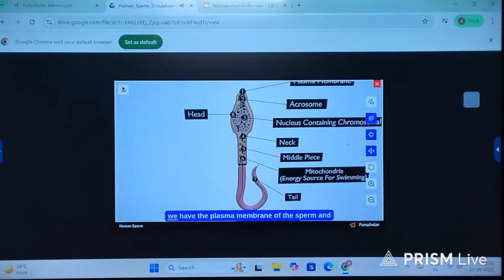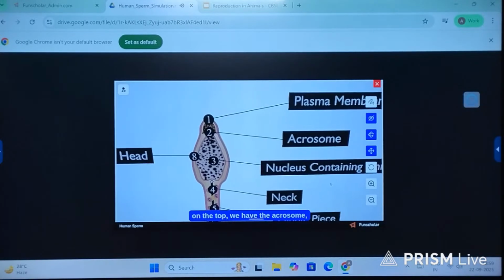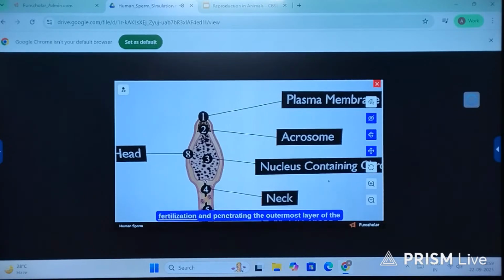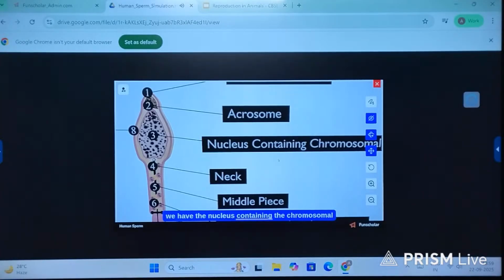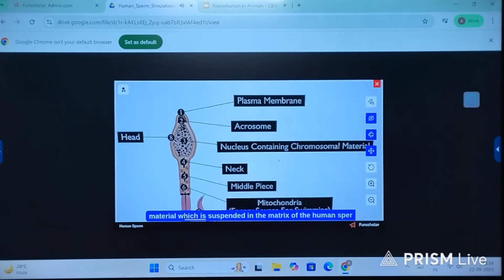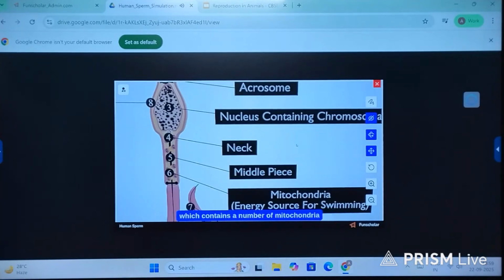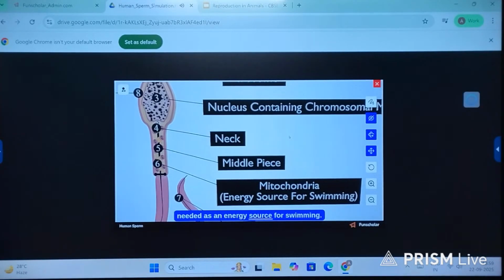In the outer covering, we have the plasma membrane of the sperm. And on the top, we have the acrosome, a structure in the top of the head of the sperm, which contains enzymes for fertilization and penetrating the outermost layer of the egg. Then in the head region, we have the nucleus containing the chromosomal material, which is suspended in the matrix of the human sperm cell. Then we have the neck region and the middle section, which contains a number of mitochondria needed as an energy source for swimming.